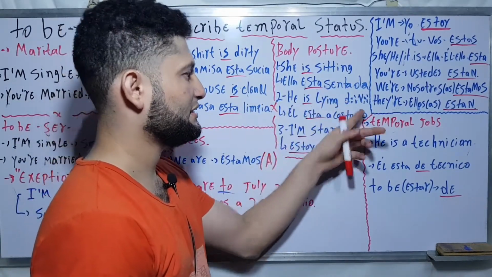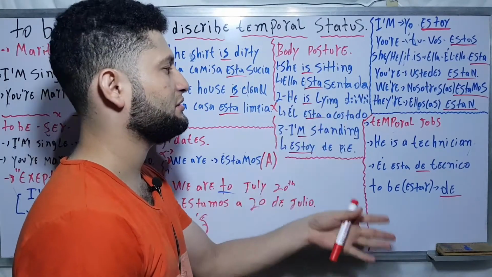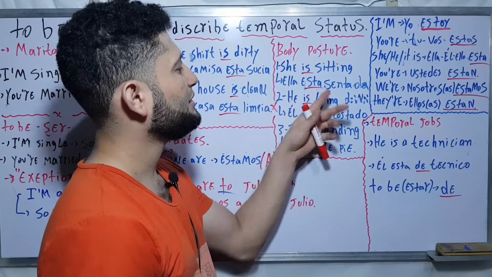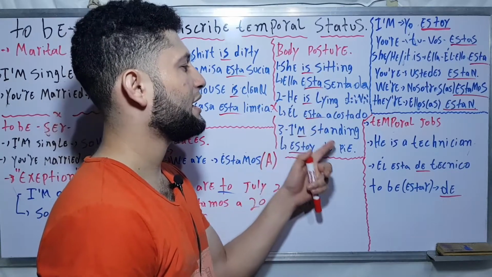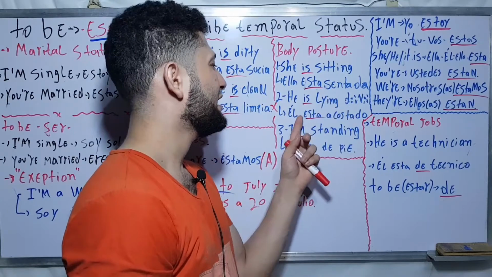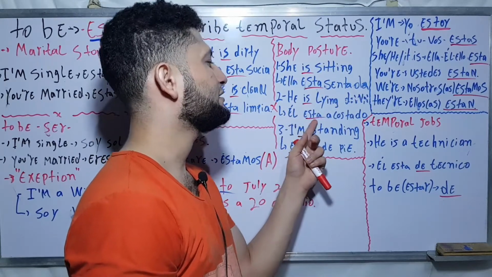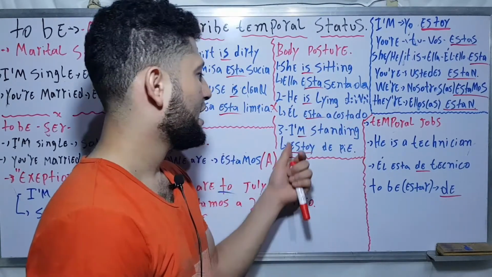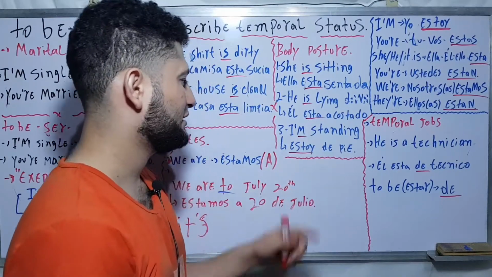He is lying down. All the conjugation with the verb estar. He is lying down: Él está acostado.